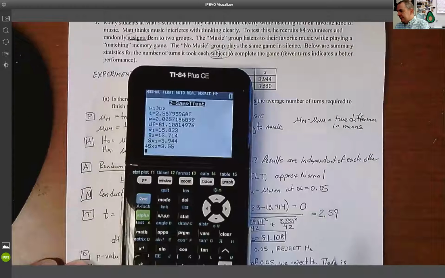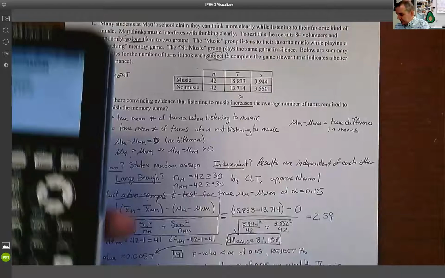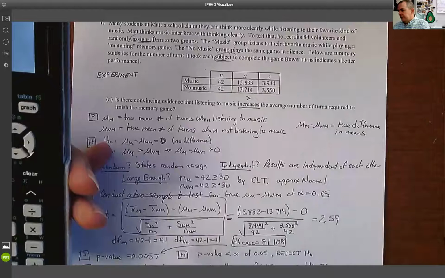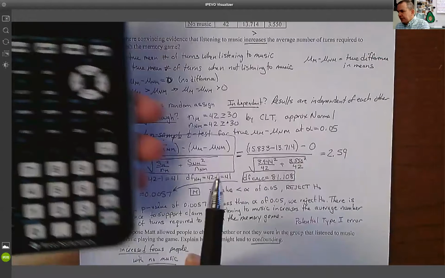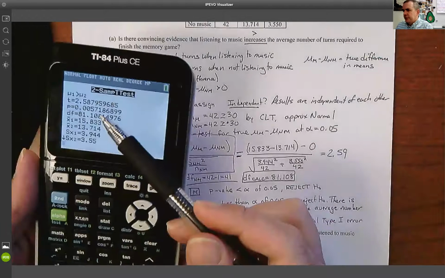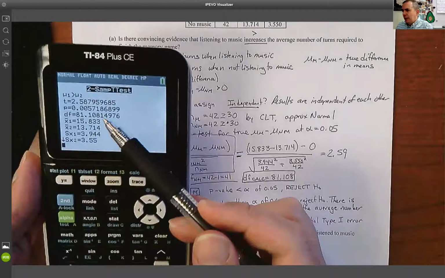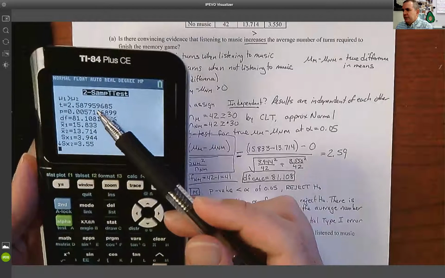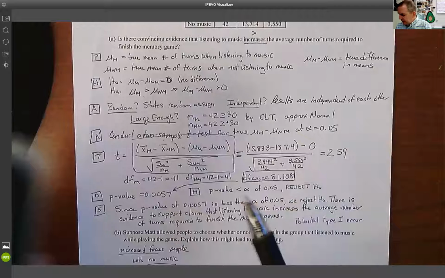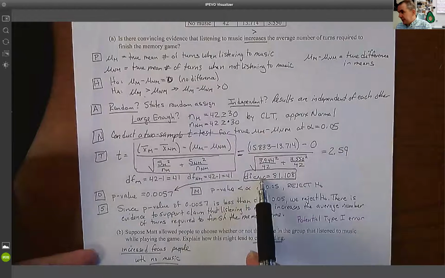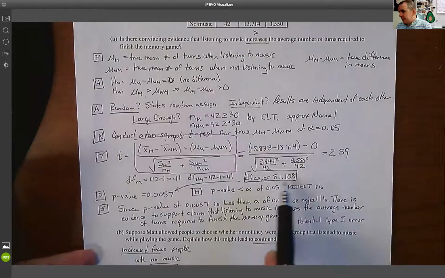So that means I can write down this t-statistic, 2.59. Next thing it gives me is the p-value, so I can write down my p-value, 0.0057. The other thing it gives me is the degrees of freedom. This degrees of freedom, 81.108, is the degrees of freedom that give me this p-value. So I'm going to write down the degrees of freedom from the calculator, 81.108.